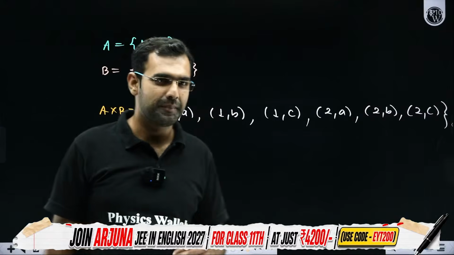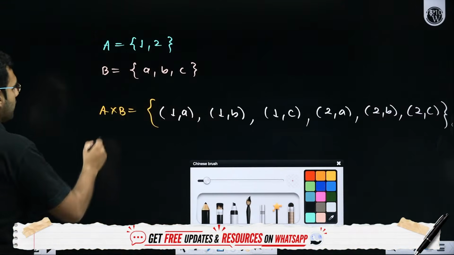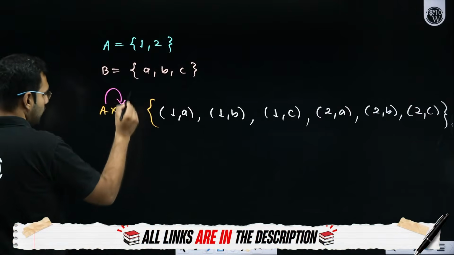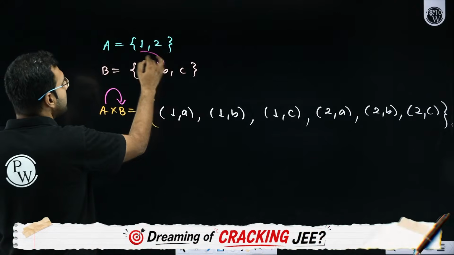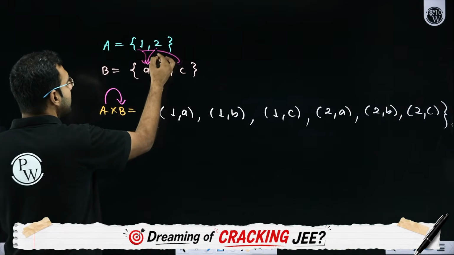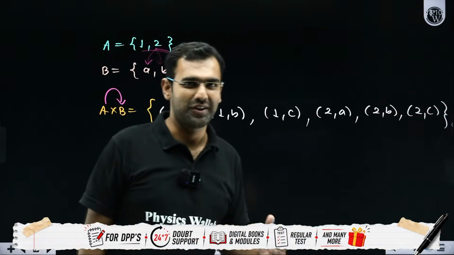Everybody got it, or shall I repeat it? What did I just do? I said that if you have the Cartesian product of A with B, what do we do here? We simply take 1 comma A, 1 comma B, 1 comma C, 2 comma A, 2 comma B, and 2 comma C. So that's how you write the Cartesian product.